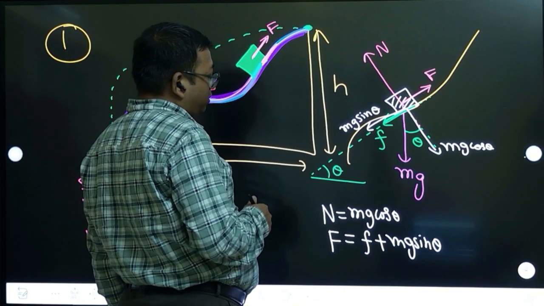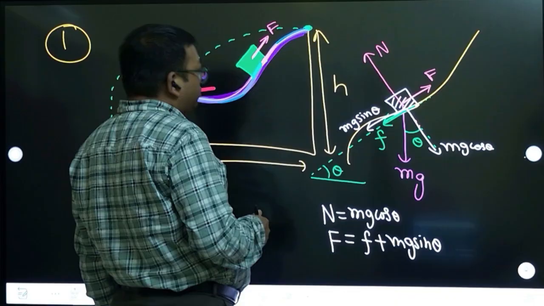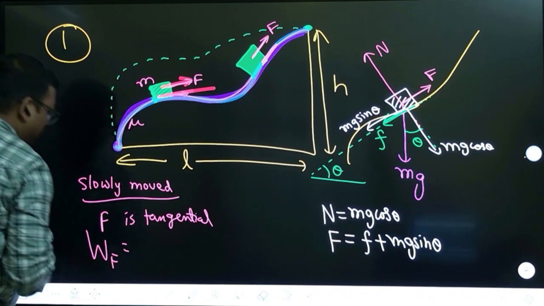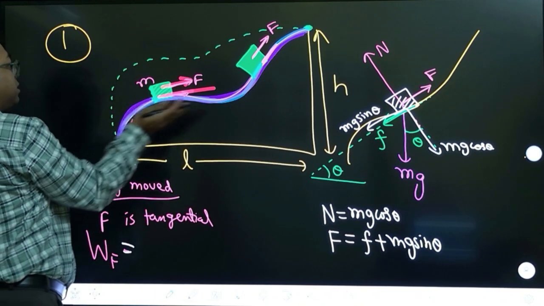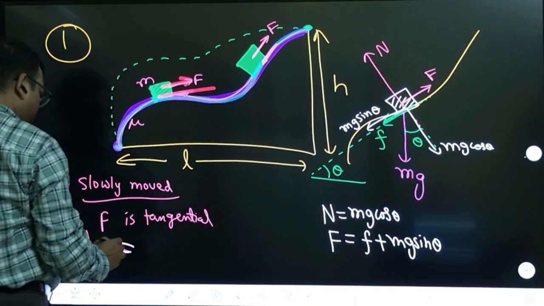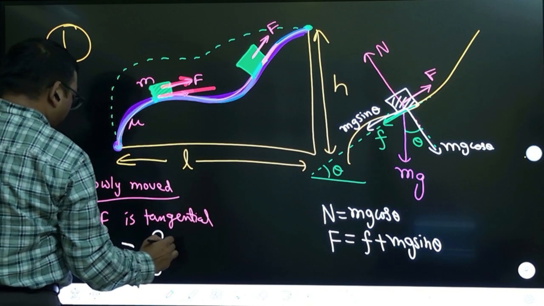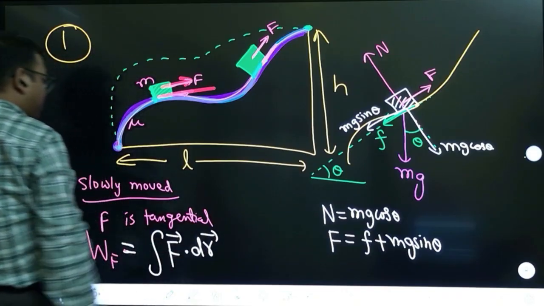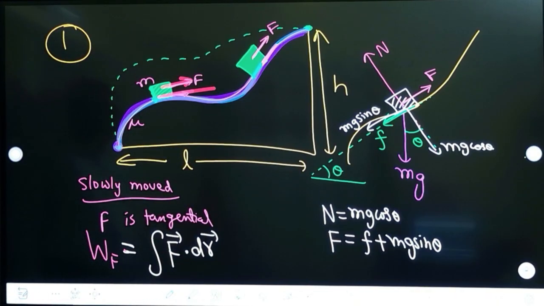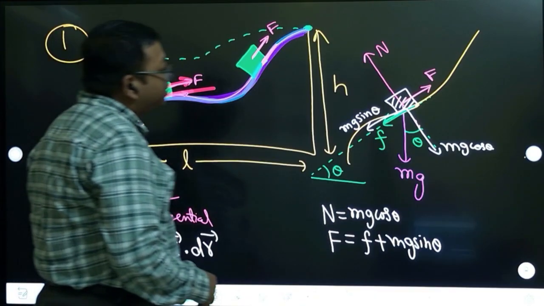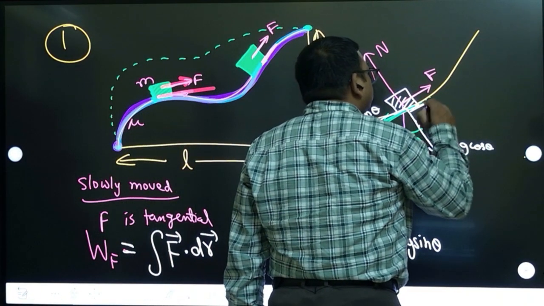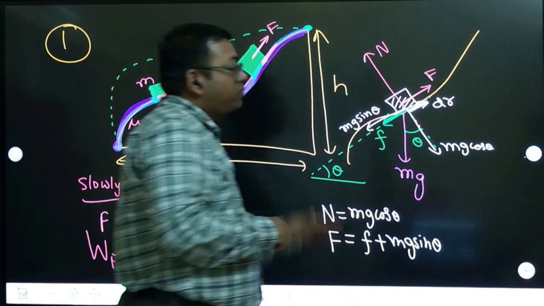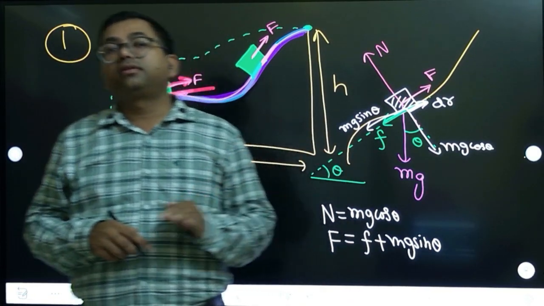First of all, to calculate the work done, we know the formula. This force can be a variable force because its direction is changing, and the magnitude may also change. So work done will be the integration of force dot dr, right? One thing is very important to note: the dr, which is the displacement, and this force are always in the same direction, because the force is always tangential to the path, right?